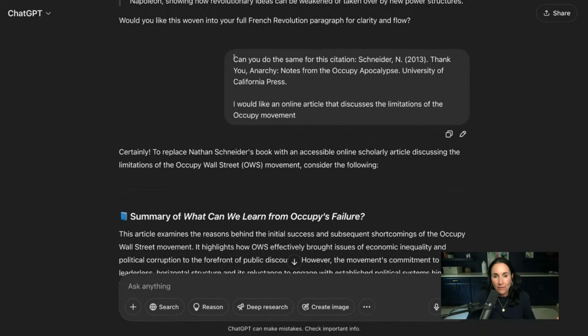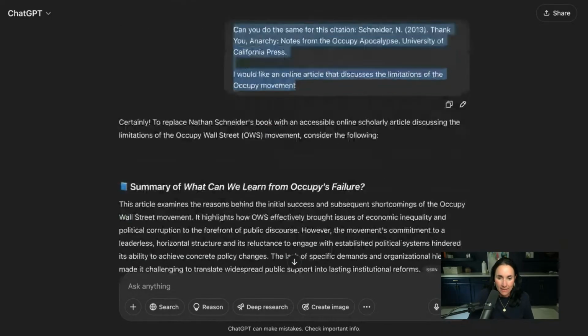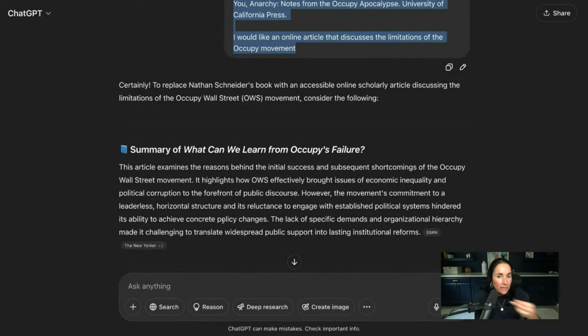Okay. I say here, can you do the same for the citation for Schneider? I would like an online article, not a book. And then it did that. Okay. And by doing that little finagling, that's where I got my 2 body paragraphs. And let's go ahead and just review them one more time before we end today. This was sort of a long one. Let's just go back here one more time.